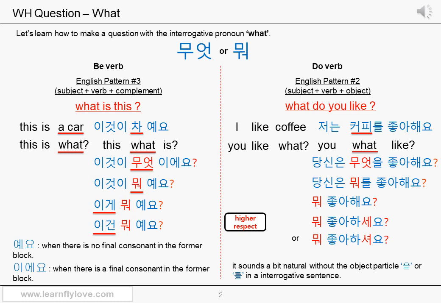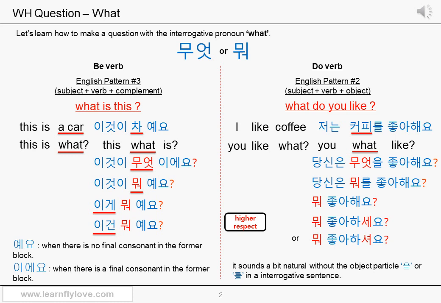What do you like? This sentence is related to the English pattern number 2. Subject plus verb plus object that we learned in lesson 3. I like coffee. Let's make a declarative sentence first. I, coffee, like. I, 저는, coffee. 커피를. You use the particle 을 or 를 for the object of the sentence, right? Like. 좋아해요. 저는 커피를 좋아해요. You can use the English pronunciation coffee too.